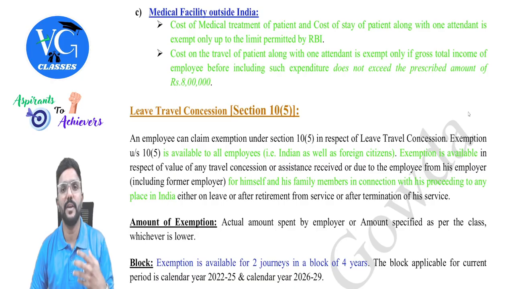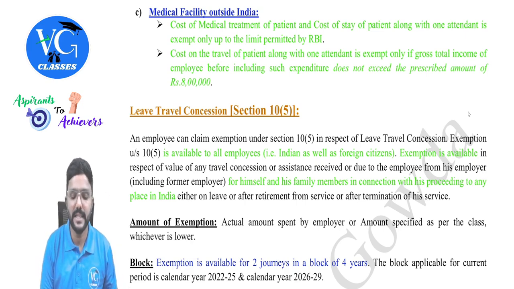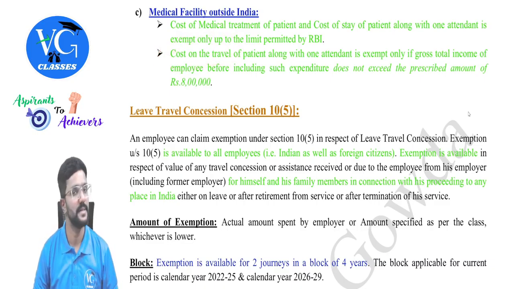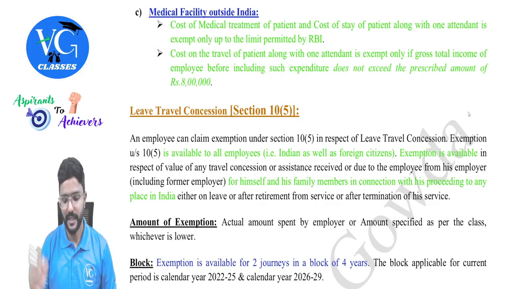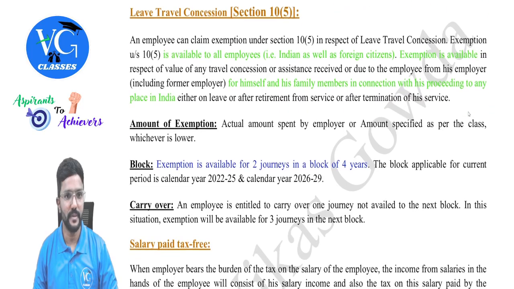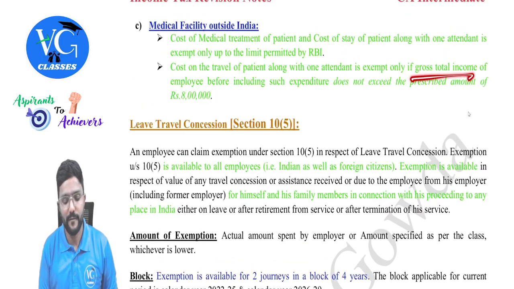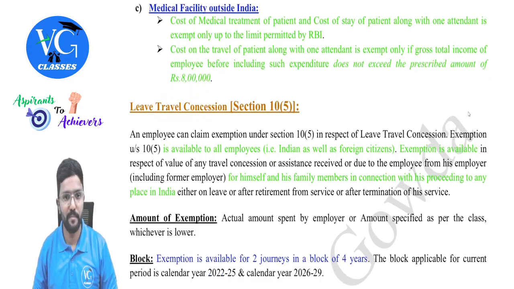If the gross total income of an employee is less than or equal to 8 lakh, then nothing is taxable. If it is more than 8 lakh, then the entire cost of travel incurred by employer will be taxable as perquisite in the hands of employee, guys. Got it? Yes, sir. And please be careful, this is an amendment. Gross total income of 8 lakh is an amendment, guys.